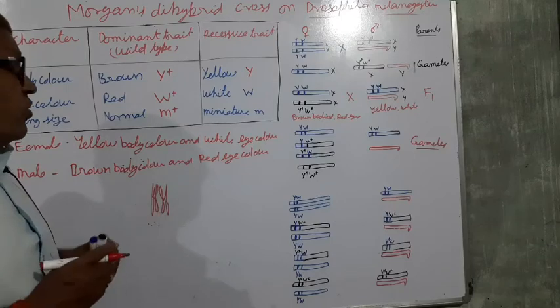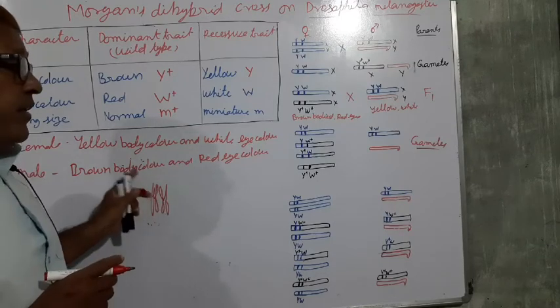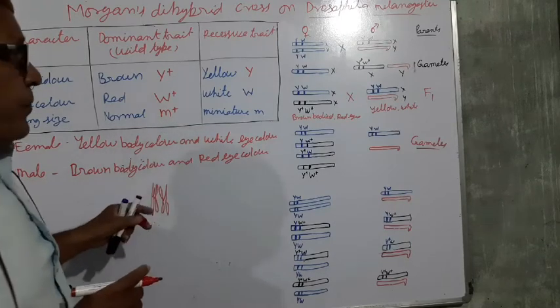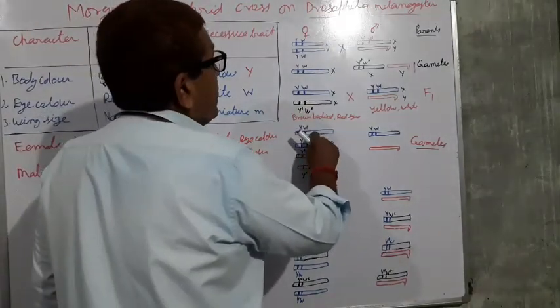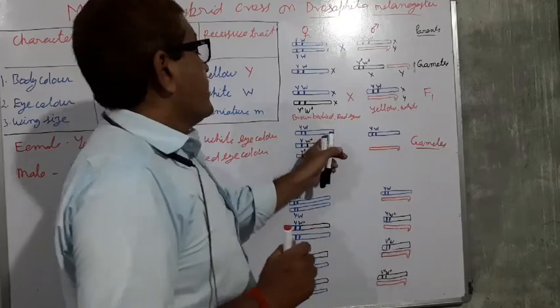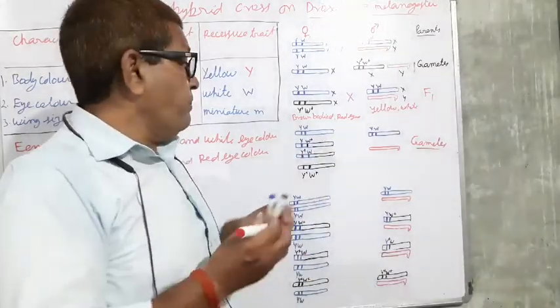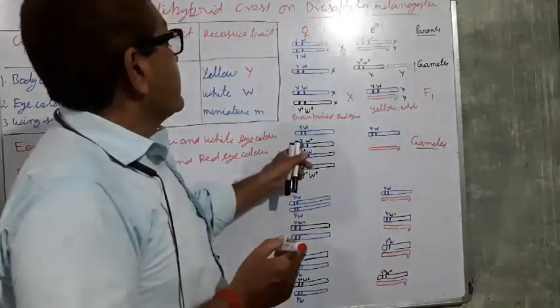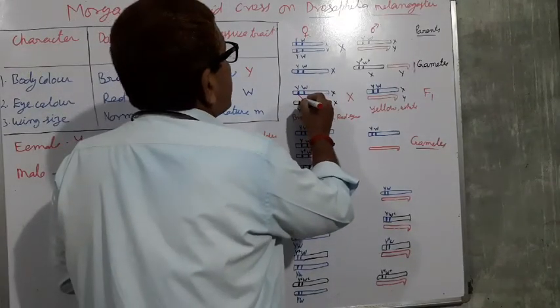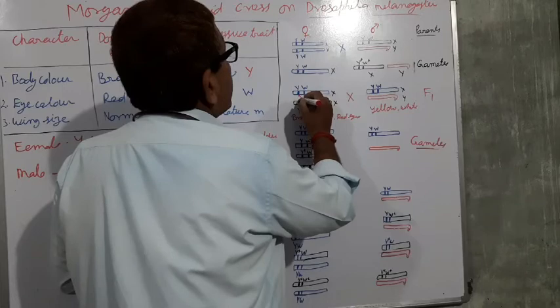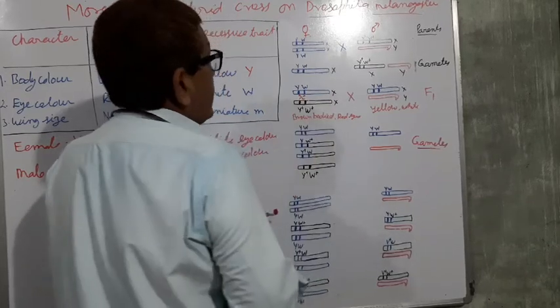Recombination or crossing over takes place between the non-sister chromatids. So here one type of gamete will be produced. This type of chromosome will be there, and in the other cases exchange of the chromosome takes place here.